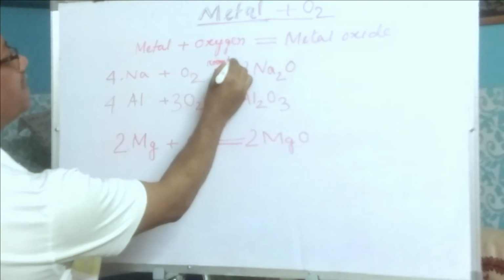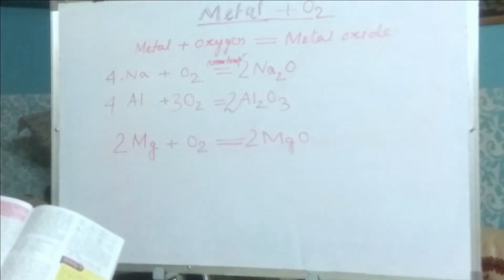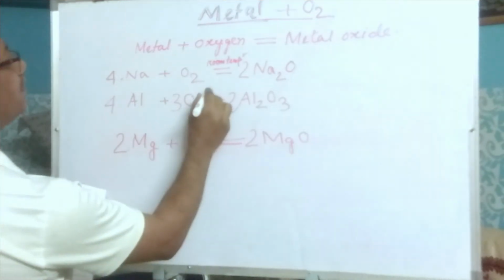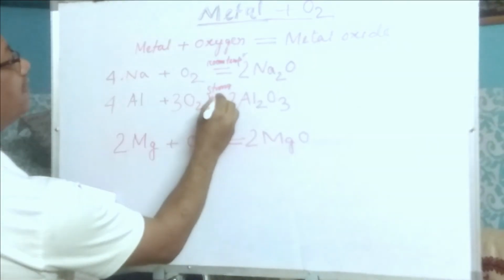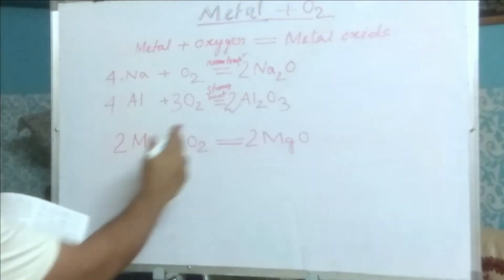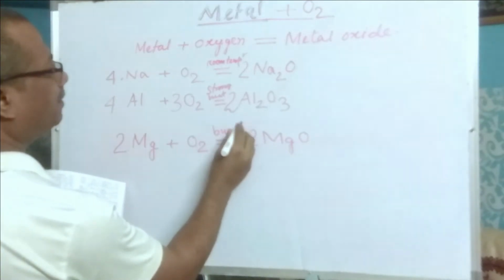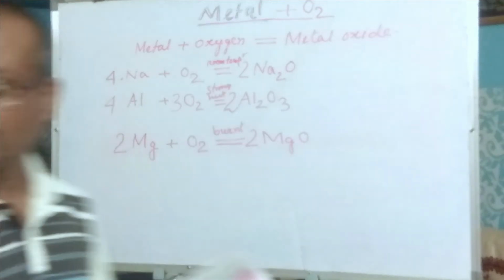Another important thing is that sodium reacts with oxygen at room temperature. But aluminium reacts with oxygen only with strong heat; strong heat is needed, then only it reacts. Magnesium should be burnt with oxygen, then only magnesium oxide is formed. So this is how the reactions take place.